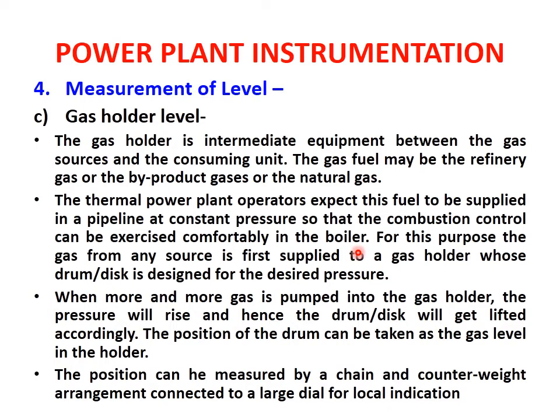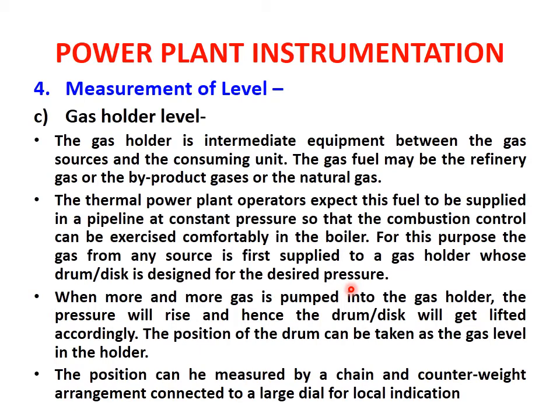So as compared to coal and oil, the pressure is to be maintained in the gas pipeline while we are supplying the gas to the system, and at the same time the level of the gas also is to be maintained, that is, the quantity of the gas is to be maintained in order to see that the constant gas supply is there at the required constant pressure. So for this purpose, the gas from any source is first supplied to a gas holder whose drum and disc is designed for the desired pressure. So the first thing is the gas from any source is first supplied to the gas holder.